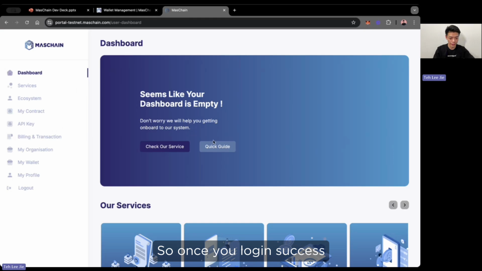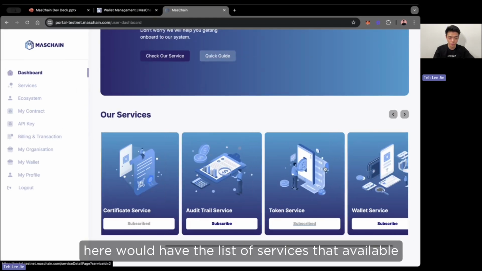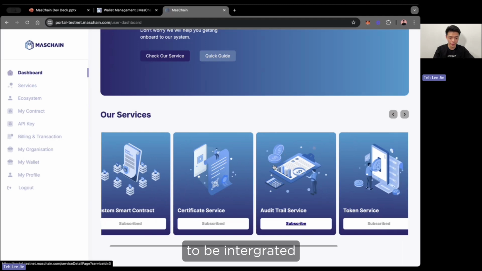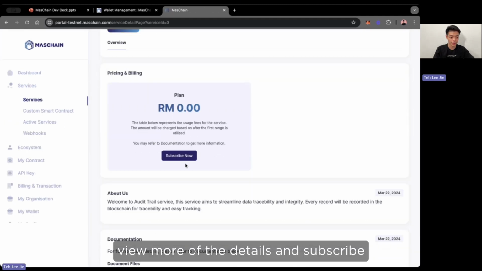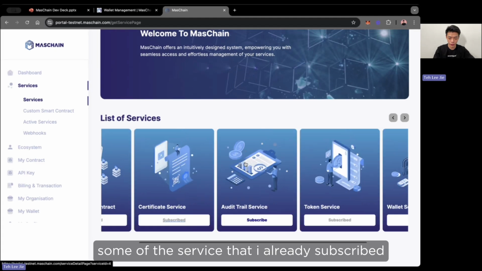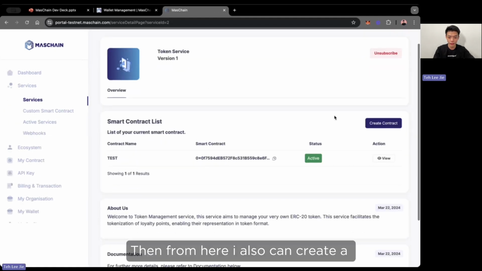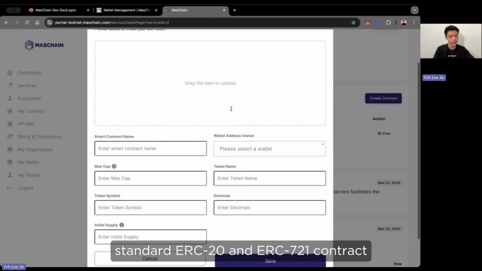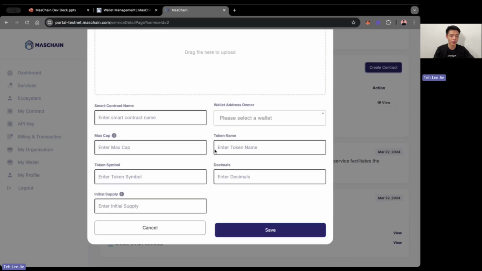Once you log in successfully, this will be the dashboard that you see. Here we have the list of services that are available to be integrated. For example, you can click into one of them, view more details, and subscribe if you think it suits your use case. And besides that, I can see some of the services that I have already subscribed to, for example the token service. From here, I can also create a standard ERC20 and ERC721 contract directly from the portal, and you can customize it based on your use case.